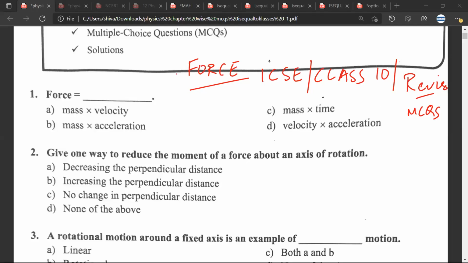So Mr. CB, force ICSE class 10th revision MCQs. Question number 1. Force is equal to, so B, mass into acceleration. Mass into acceleration. So B part. Question number 2.